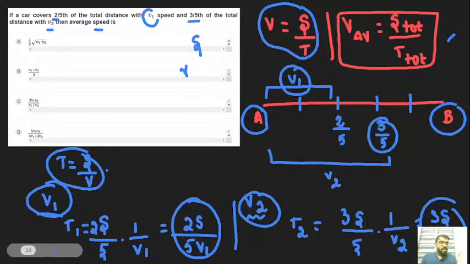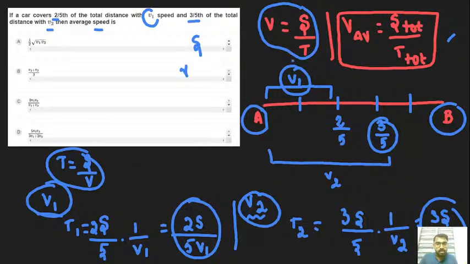Fine. Let's find the total displacement. Here the displacement doesn't get affected because it doesn't play a vital role in this question. Only the time will be affected, because for 3/5 of the distance some amount of time will be taken, and for 2/5 of the total distance some amount of time will be taken. Got it? So the time changes but the displacement remains the same.